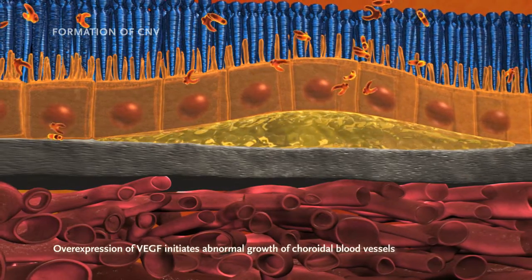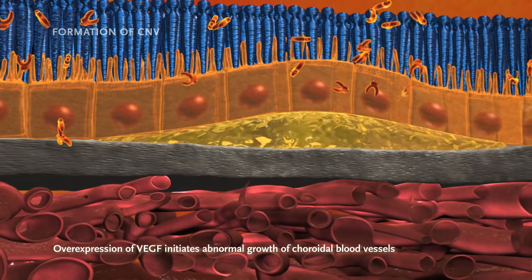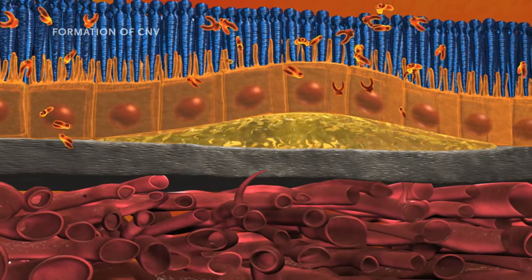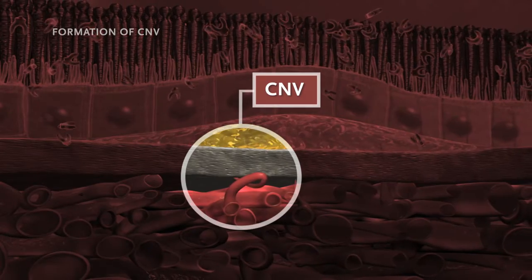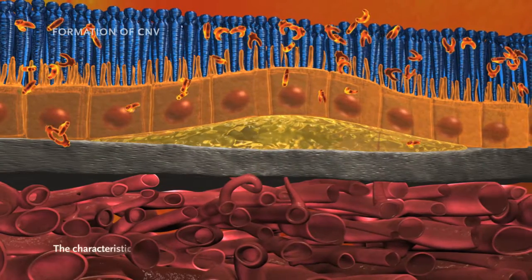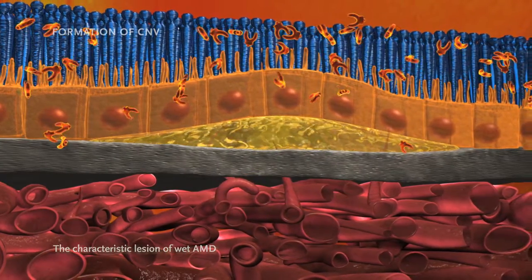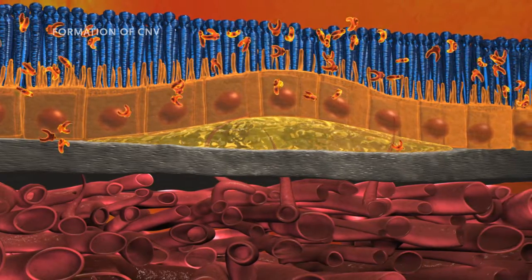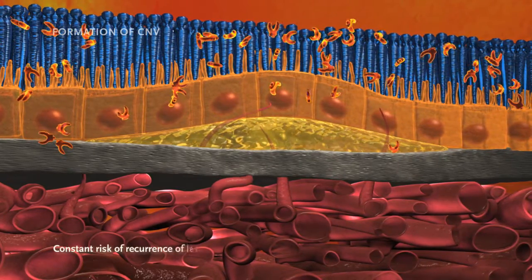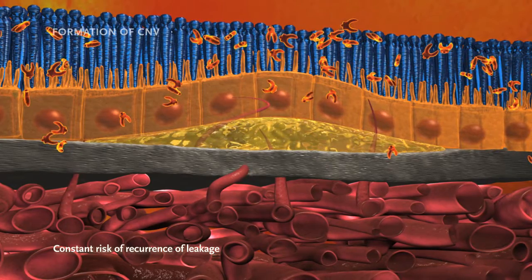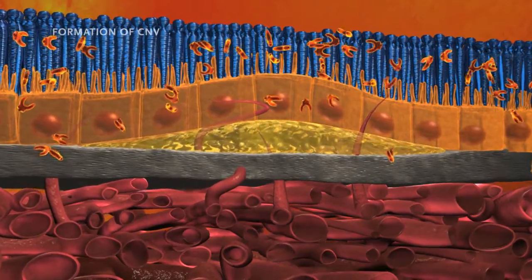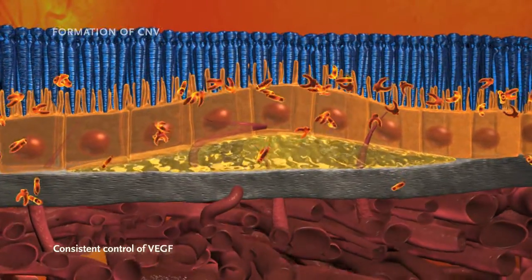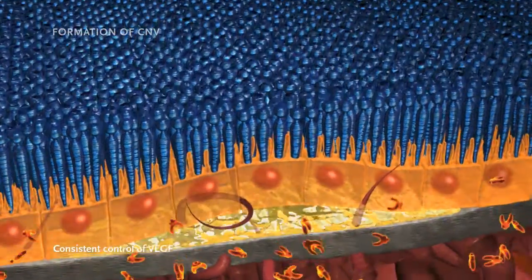Overexpression of VEGF initiates the abnormal growth of choroidal blood vessels through Bruch's membrane and into the subretinal space. These choroidal neovascular vessels leak blood and fluid, forming the characteristic lesions of wet AMD. Due to the chronic nature of these risk factors, patients with wet AMD may be at constant risk of recurrence of leakage, even after months of being dry. Therefore, consistent control of VEGF can be essential to minimizing the risk of recurrence of CNV in patients with wet AMD.